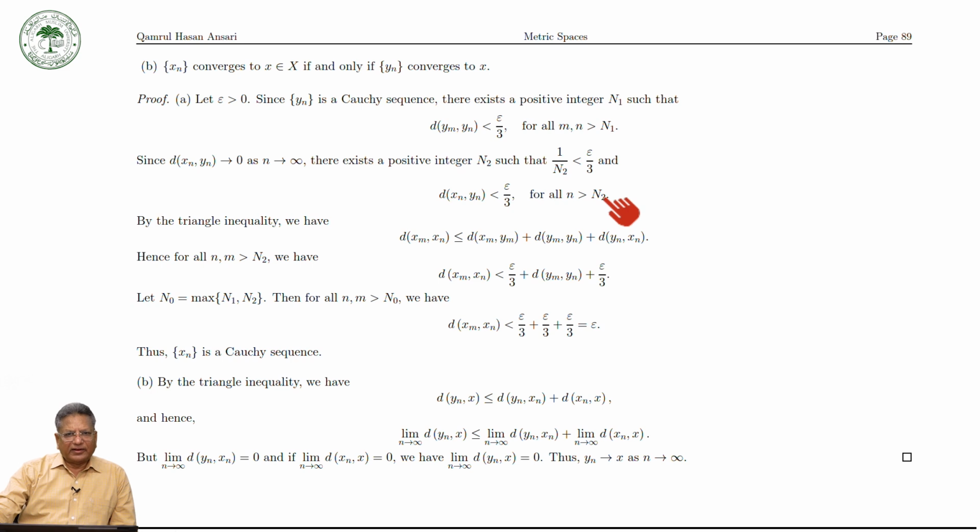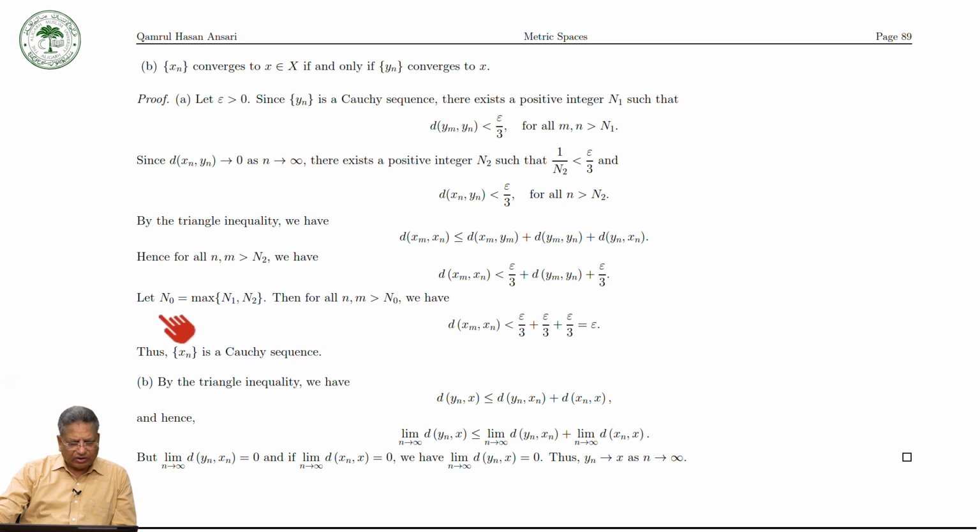And then we can use the triangular inequality. By the triangular inequality we can write d(x_m, x_n) is less than or equal to d(x_m, y_m) plus d(y_m, y_n) plus d(y_n, x_n).